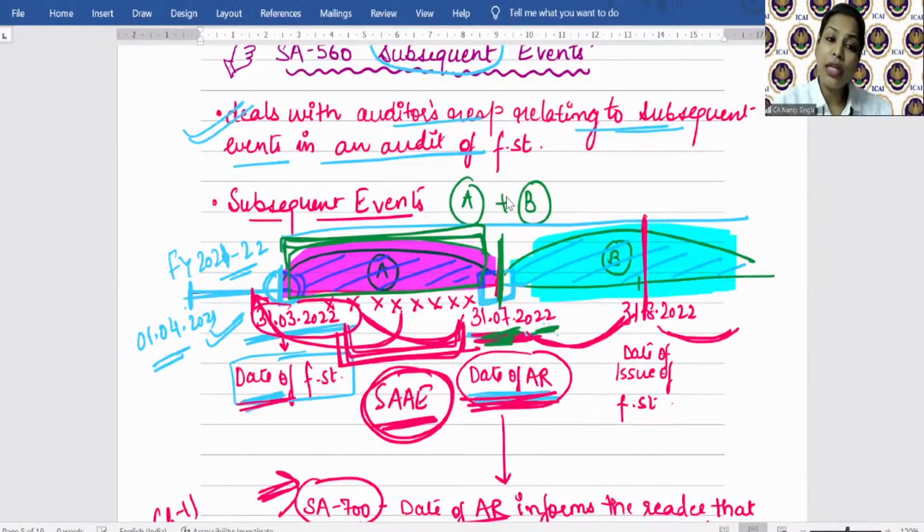अब यहाँ पर ऑडिटर ने रिपोर्ट दे दिया है ना. तो with respect to the events, the facts that the auditor has become aware after the date of audit report, तो इसके लिए what is the objective that is mentioned is to respond appropriately. और वो कैसे respond करेंगे we will see in the later part of this chapter. ठीक है. So to respond appropriately. So what are the objectives?